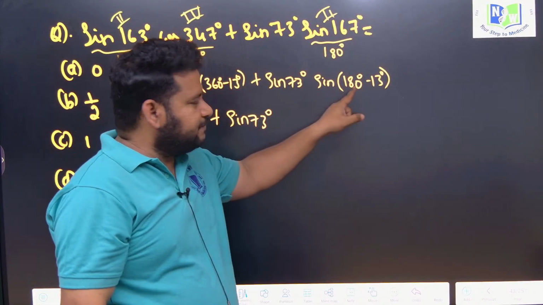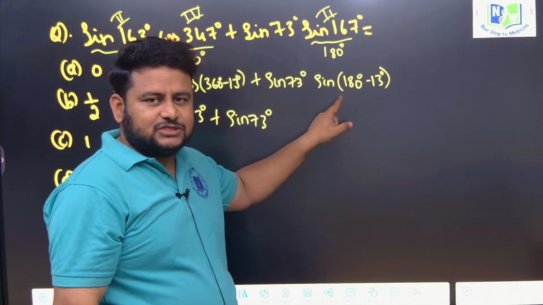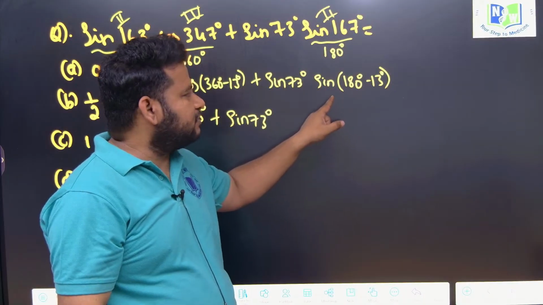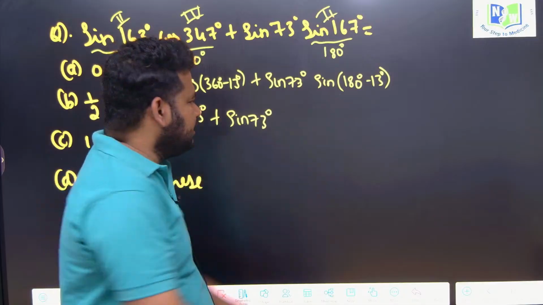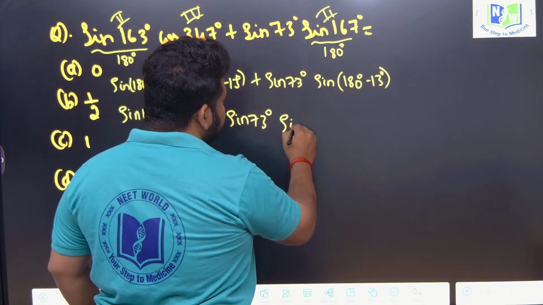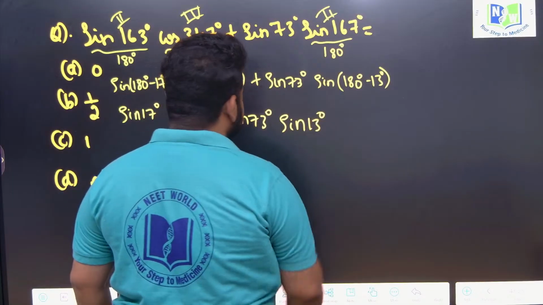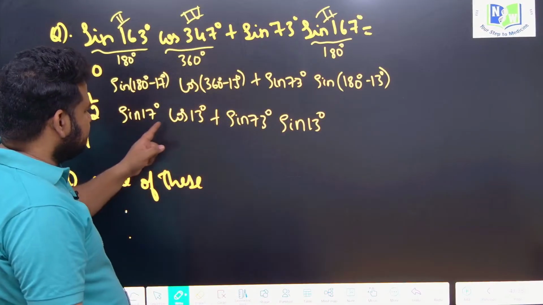So sin of 180 minus theta: 180 is an even multiple of pi by 2, so sin will remain sin only. I will get sin 13 degree. Okay, sin 13 degree. I have sin 17 cos 13.